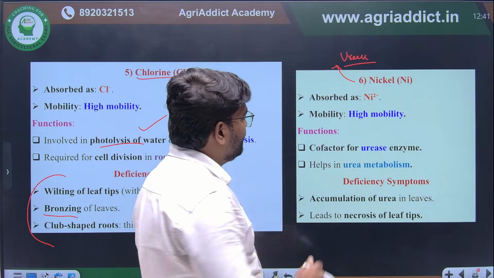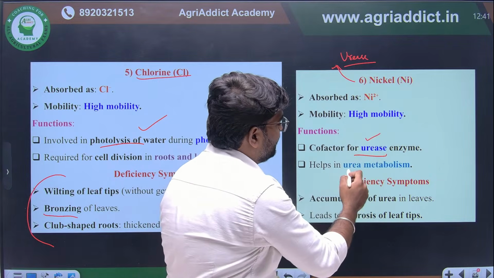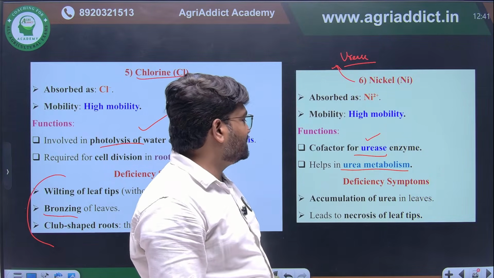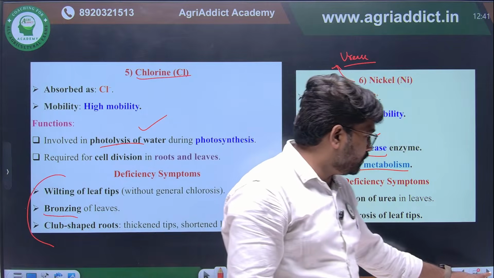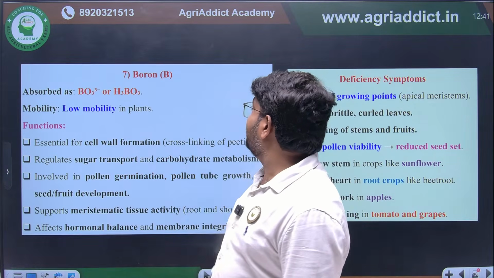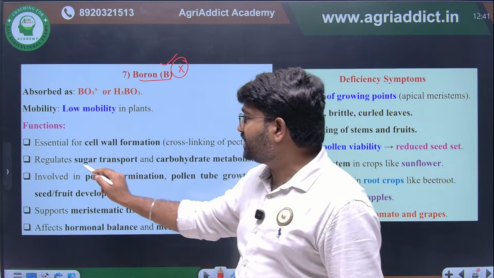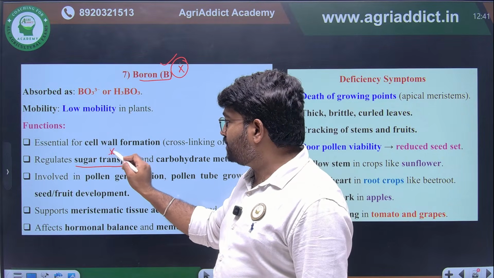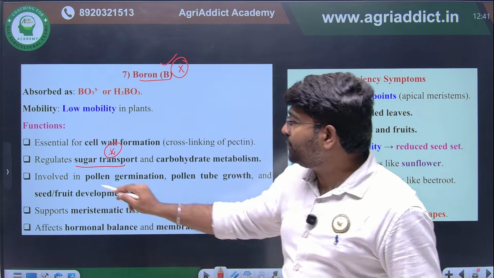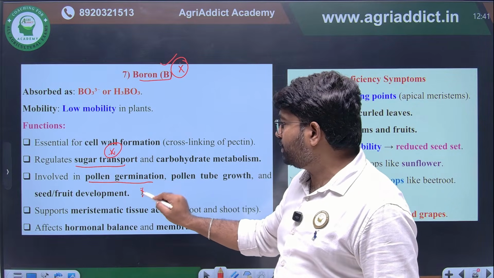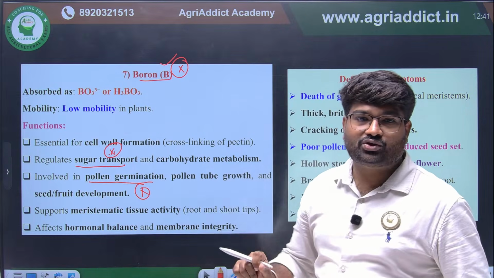Okay. Nickel: the urease enzyme will have it as a cofactor. Then for urea metabolism, this nickel will be highly important. And the last important thing is boron. Boron is very much important for sugar translocation. This is the key point: sugar translocation, and most important, pollen germination and pollen tube growth. These are the key points you have to remember.